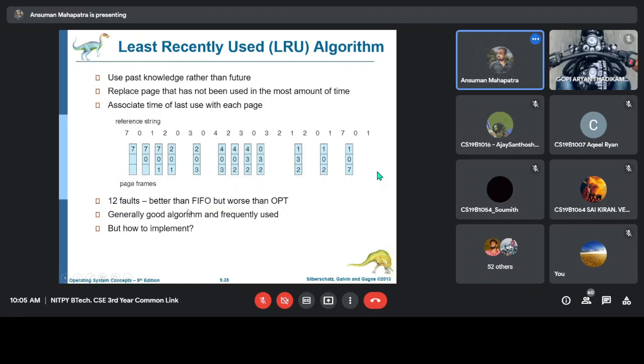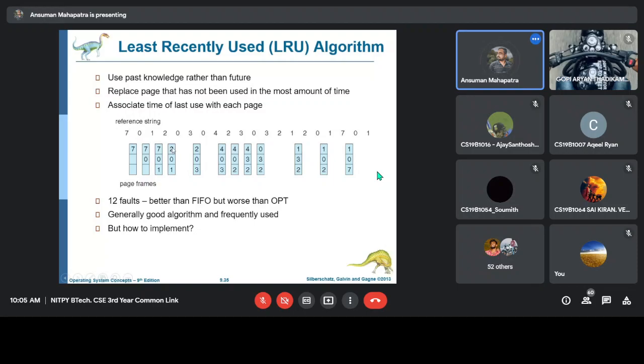So this type of reference string will be given, and you have to find out which page is least recently used. So 7, 0, 1, then after that 2 is coming. Previously only 7 was used. 1 is recently used, 0 is just recently used, and 7 is least recently used, so we will replace 7.